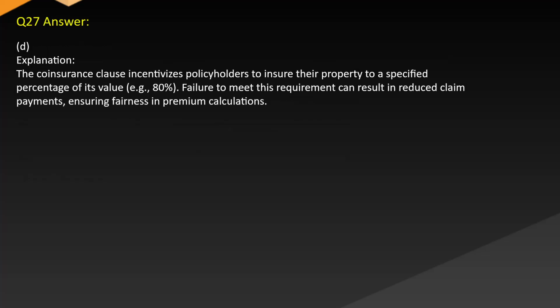Answer: D. Explanation. The coinsurance clause incentivizes policyholders to insure their property to a specified percentage of its value, e.g., 80%. Failure to meet this requirement can result in reduced claim payments, ensuring fairness in premium calculations.